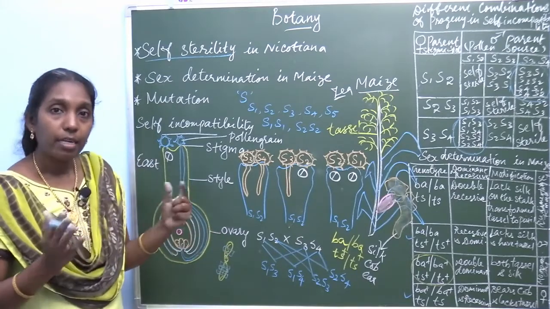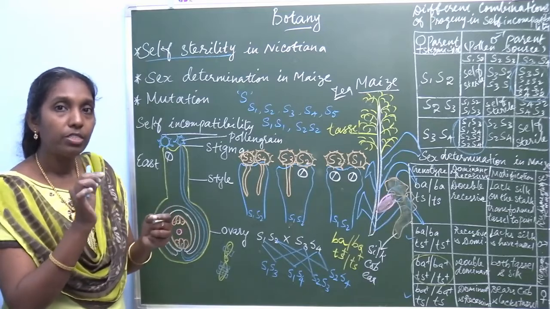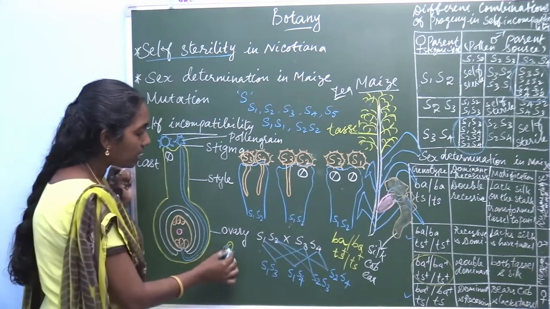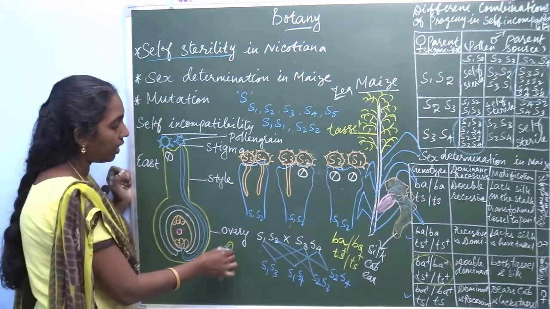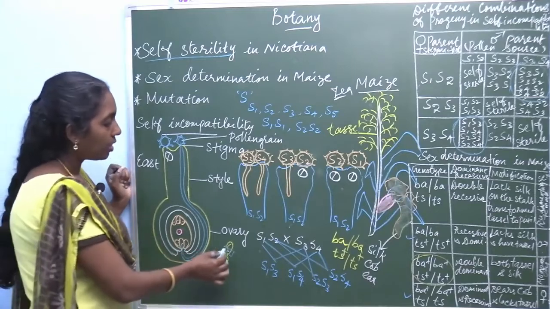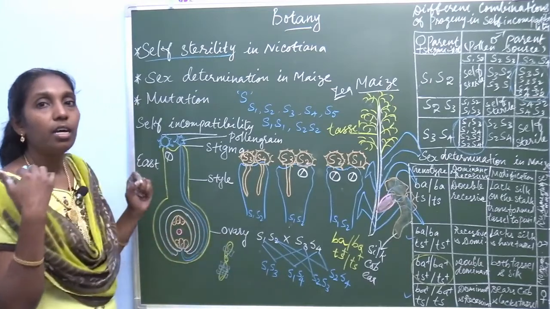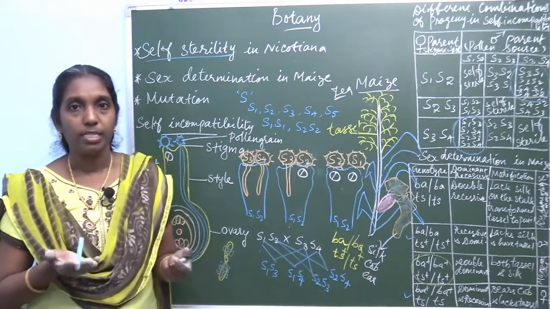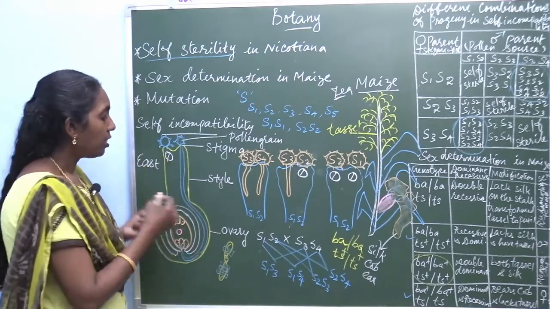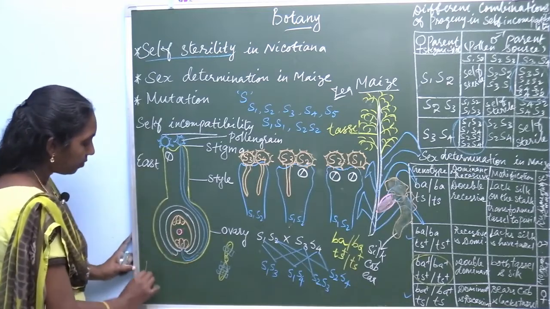There are different types of mutation: point mutation and chromosomal mutation. If any sudden change takes place in a particular gene, a single gene or single nucleotide, that is called point mutation.